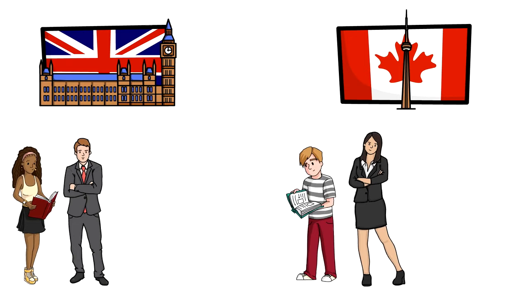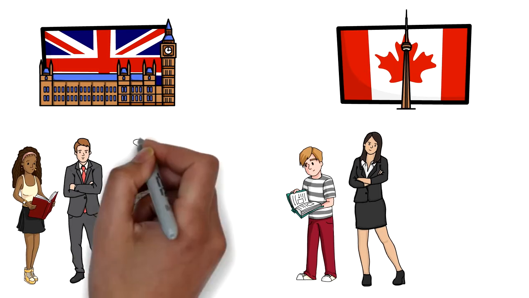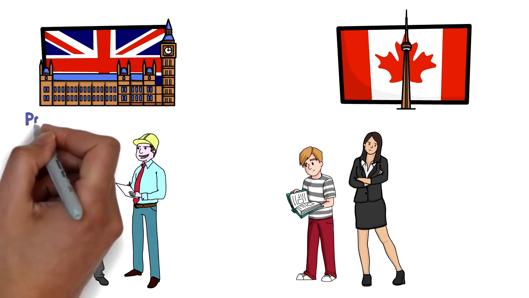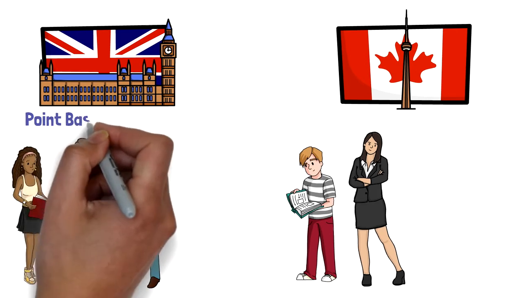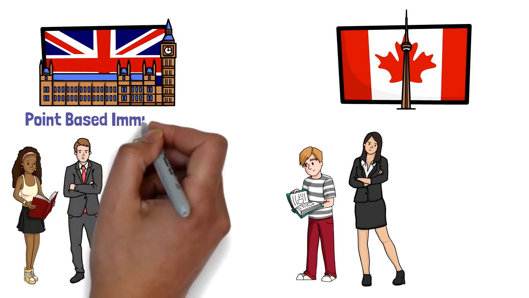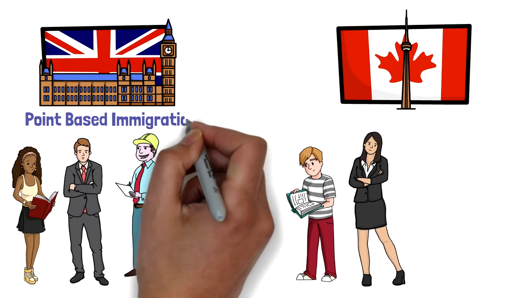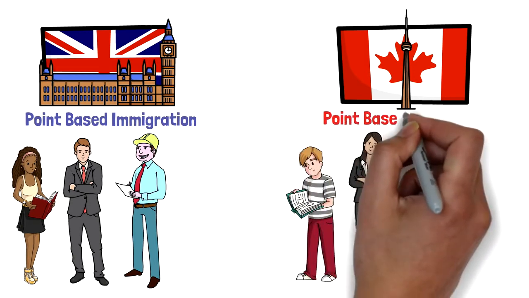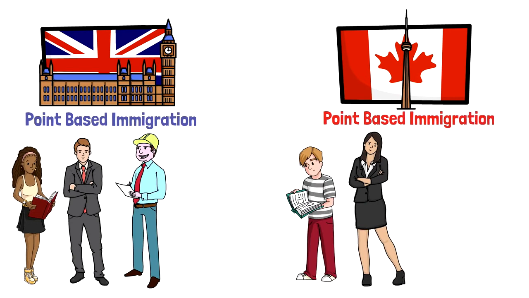There are different kinds of visas for refugees, for on humanitarian backgrounds as well. But more importantly, I want to talk about these visas for skilled workers. After Brexit, UK announced that it would change its immigration system to point-based immigration system, which is actually inspired from Canada and Australia, which means that they would also provide points based on various factors such as your age, education, work experience, and many other factors as well. And Canada has already been using this system under Express Entry program since last 5 years.